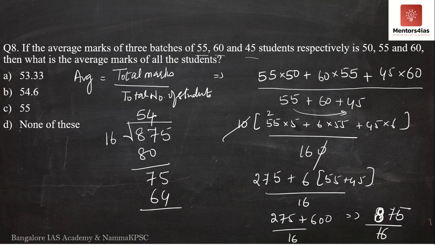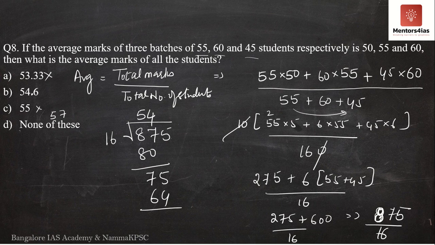Now as soon as you get 54, and if you look at the options, it says none of these, 55, 54.6, 53.33. Correct. Now as soon as you get this, obviously you should be able to eliminate this. If option D was something like say 57, instead of none of these, then I would have said you can stop here itself, because it is 54.